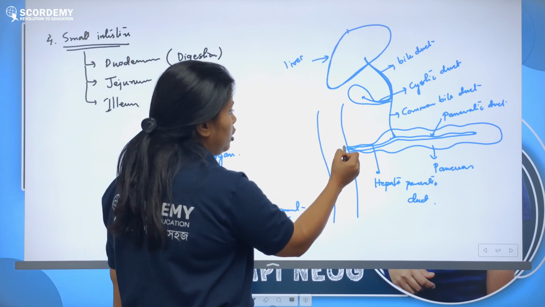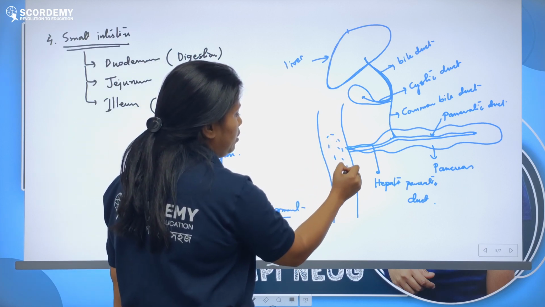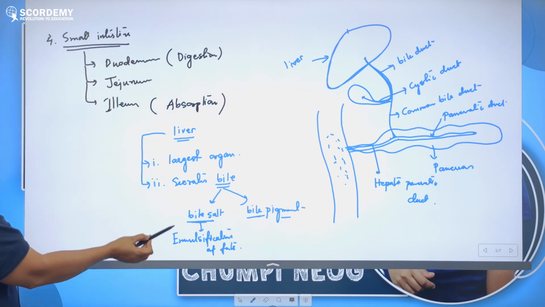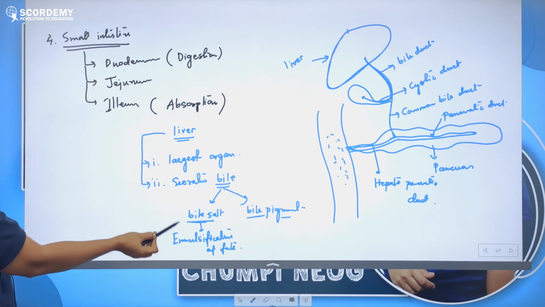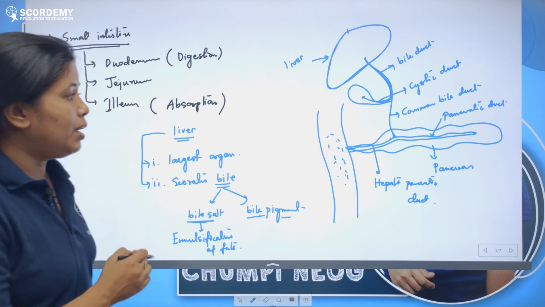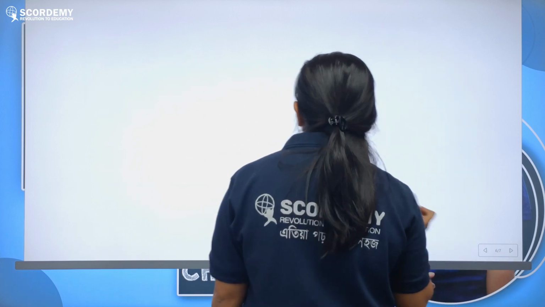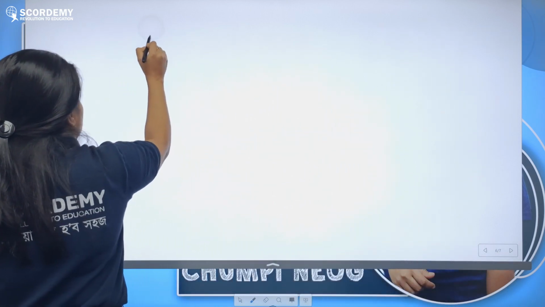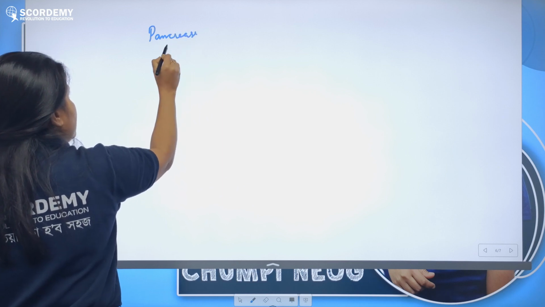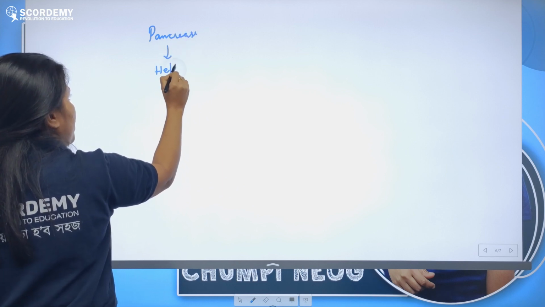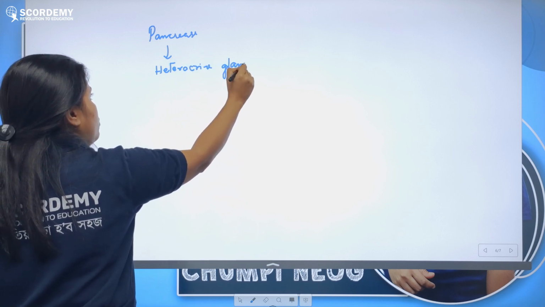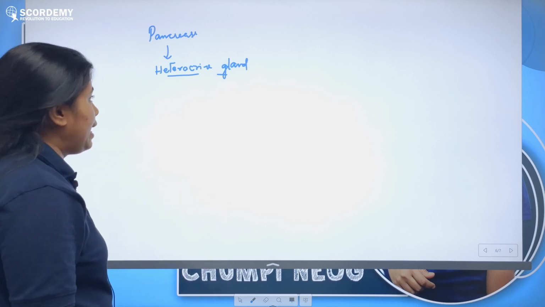So the secretions will come to the duodenum, and in presence of them the duodenum will be able to digest. As you already learned, the liver secretes bile, so in presence of bile salt the fats will be emulsified. Similarly, our pancreas also secretes its secretion, and interestingly, pancreas is known as a heterocrine gland. Very important for the exam: heterocrine gland. A question comes: why is pancreas known as a heterocrine gland?